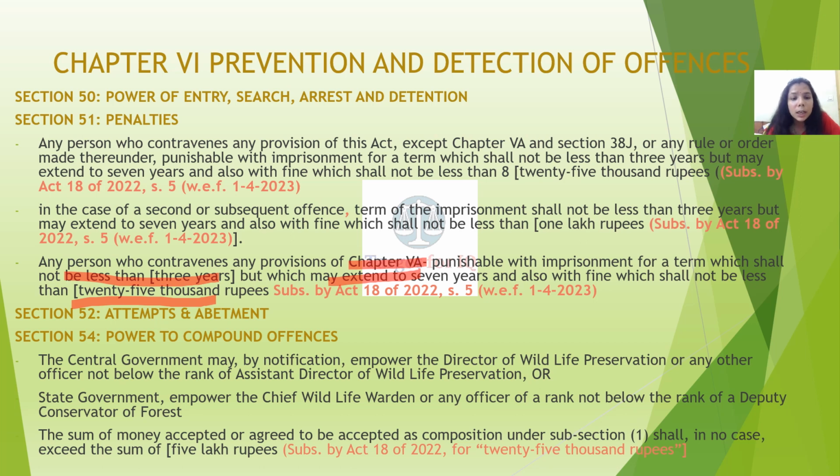Central government can empower the Director of Wildlife Preservation or an officer not below the rank of Assistant Director of Wildlife Preservation, or the state government may empower the Chief Wildlife Warden or an officer not below the rank of Assistant Conservator of Forest, to compound the offences. The sum of money against which the composition can be made shall not exceed rupees 5 lakhs.